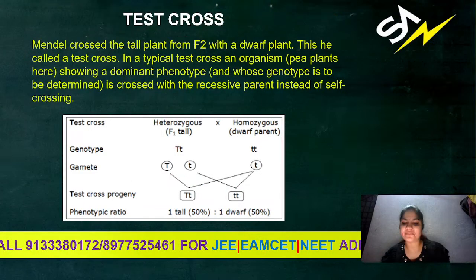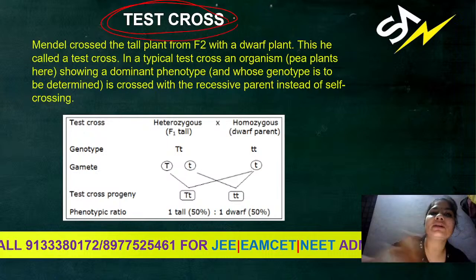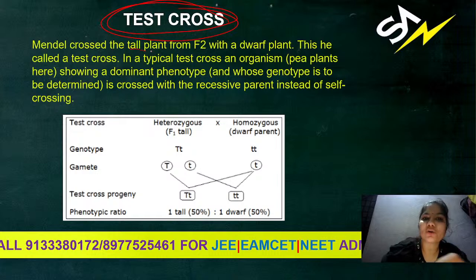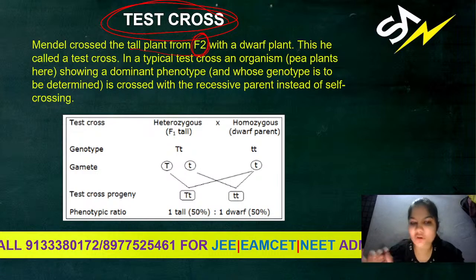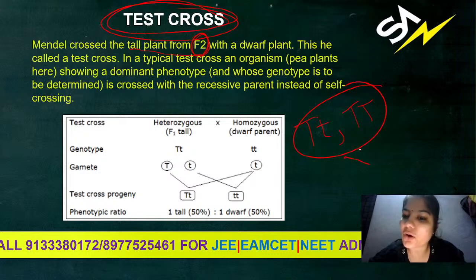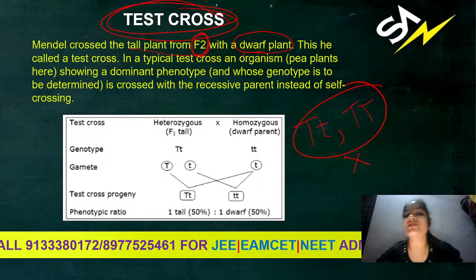So in monohybrid cross, we are going to learn about test cross. What is this test cross? Mendel crossed the tall plants from F2 generation. In the F2 generation, whatever tall plants are there might be capital T small t or capital T capital T. These are crossed with the recessive character, with the dwarf plant, that means the recessive parent. This is called test cross.